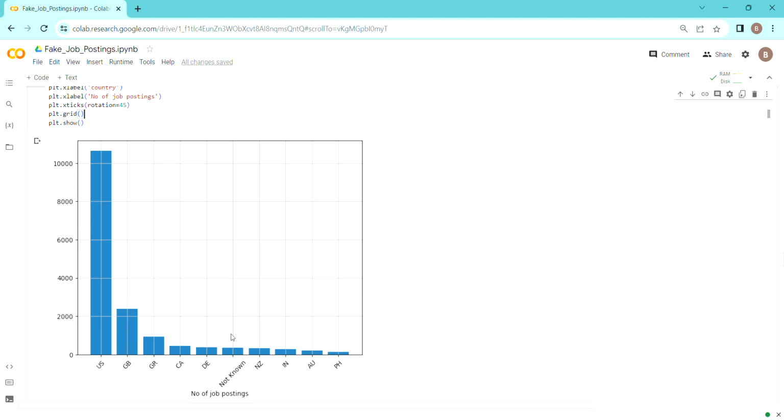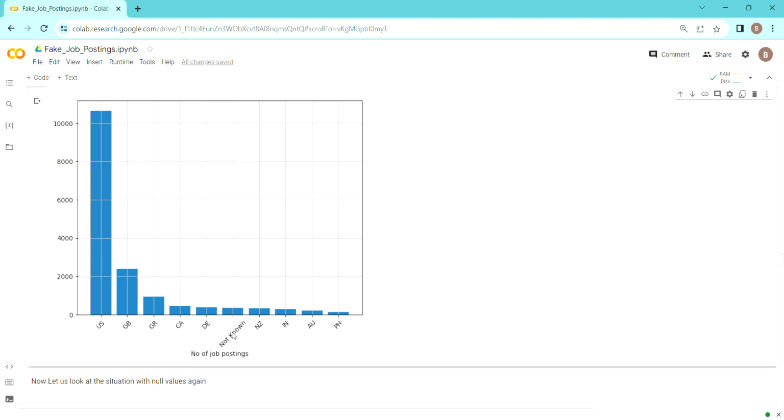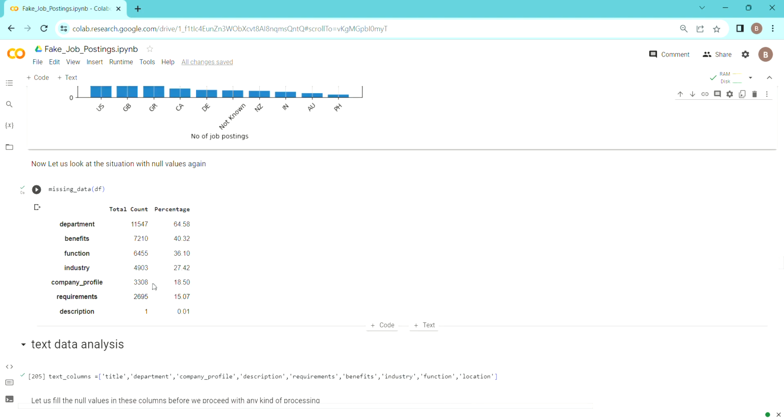That's why "not known" is also in the top 10 job posting locations. So now we can see missing data, again, because we have handled quite a few missing data before.